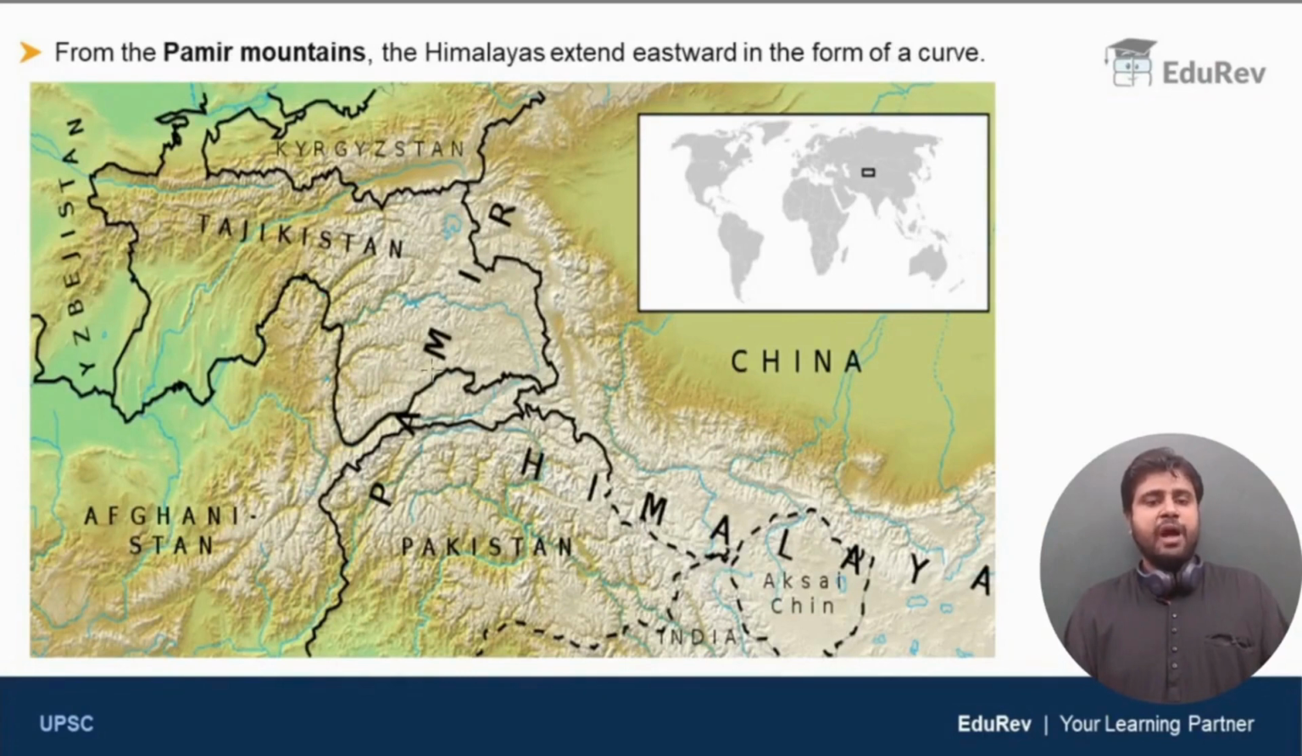Now, we have the Pamir Mountains in Central Asia. Again, the Pamir Mountains are one of the most important mountain chains in the world. They are spread across the countries of China, Tajikistan, and a little bit of Afghanistan and Pakistan. From the Pamir Mountains, the Himalayas extend eastward in the form of a curve.